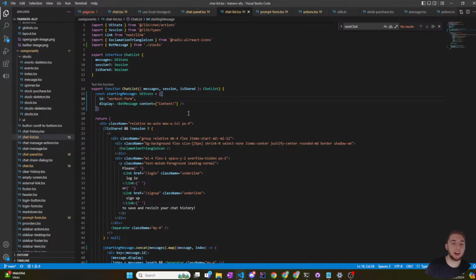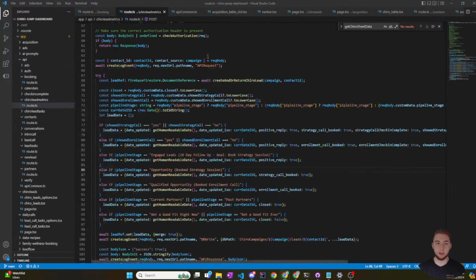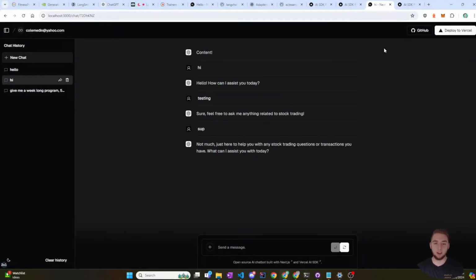Okay, so now what I need to do is make this a ShadCN form where I can provide the inputs. By default, this actually works nice.